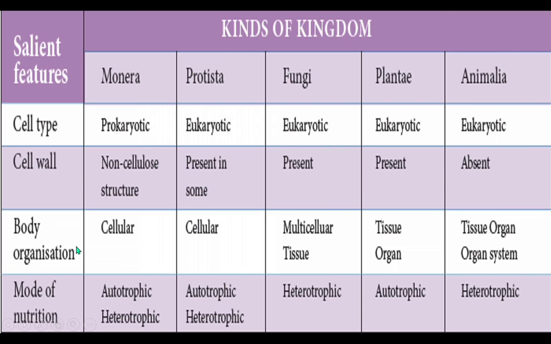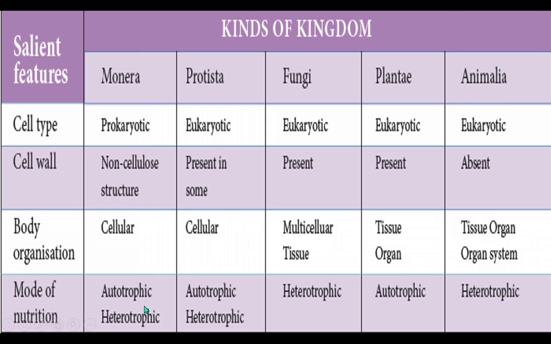When we see the body organization, Monera are cellular, Protista are cellular, made up of a single cell. Fungi are multicellular. They do not have organs. We cannot see flowers, fruits, leaves, roots in fungi. But plants and animals have tissue and organ systems. Plants have organs, animals have tissue and organ systems also.